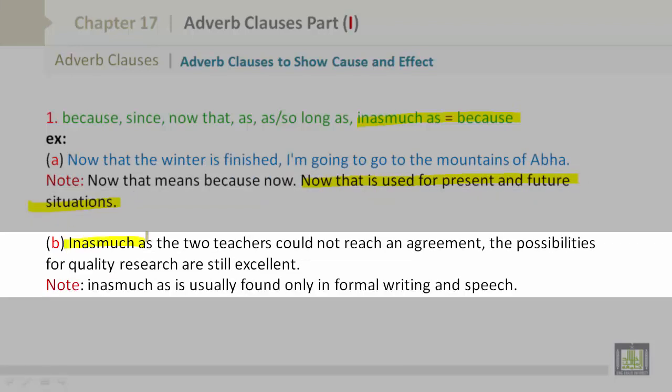B. Inasmuch as the 2 teachers could not reach an agreement, the possibilities for quality research are still excellent. Inasmuch as is usually found only in formal writing and speech.